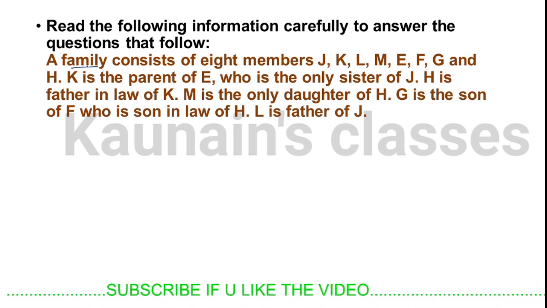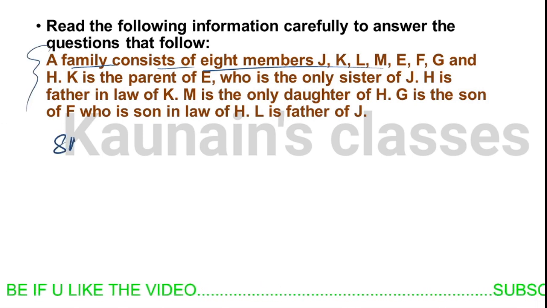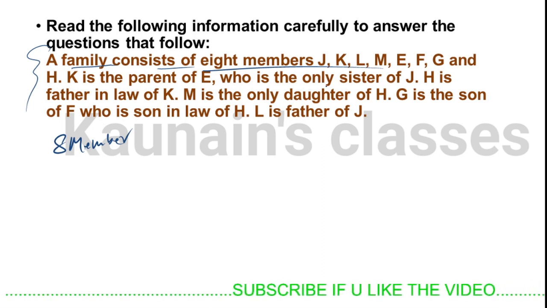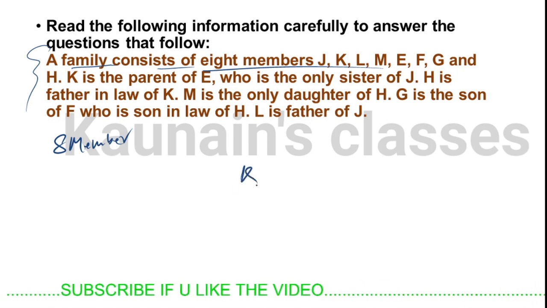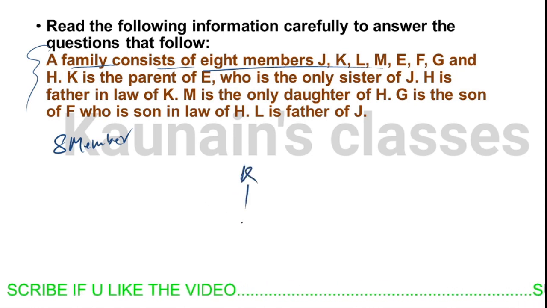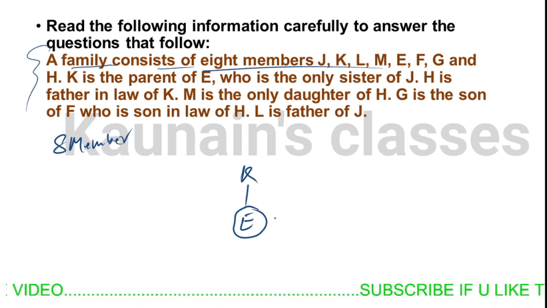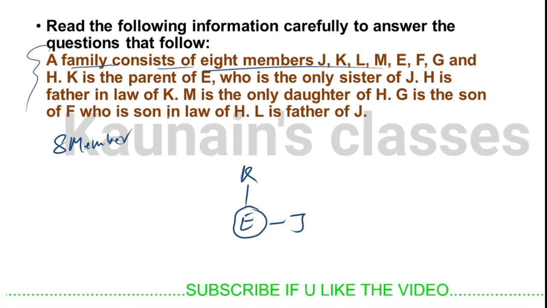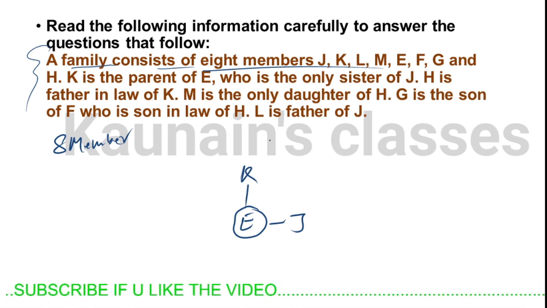A family consists of 8 members. Whenever you are solving a blood relation question, it is very important to note how many members there are. This will eliminate many of your possibilities if you keep in mind how many members are there in the blood relation question. Okay, J, K, L, M, E, F, G and H, these are the 8 members. K is the parent of E. We don't know the gender of K or E. Now E is the only sister of J. Now we know the gender of E, but we don't know the gender of K, because K is the parent of E. K may be her mother, K might be her dad.